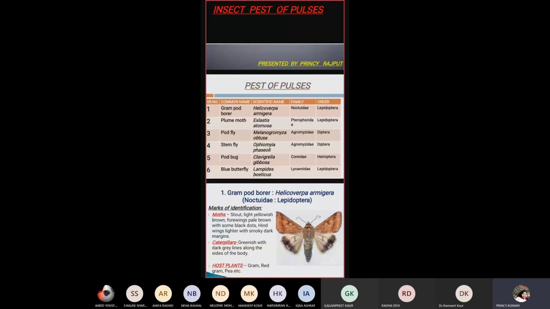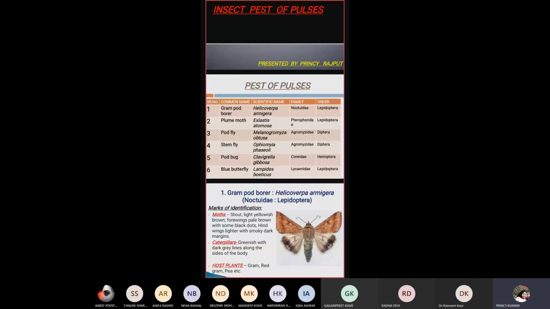Fourth is stem fly, scientific name Ophiomyia phaseoli, family Agromyzidae, order Diptera. Fifth is pod bug, scientific name Clavigralla gibbosa, family Coreidae, order Hemiptera. And the last one is blue butterfly, scientific name Lampides boeticus, family Lycaenidae, order Lepidoptera.